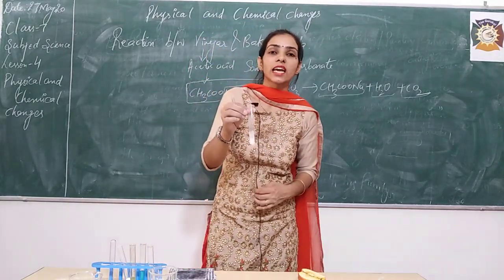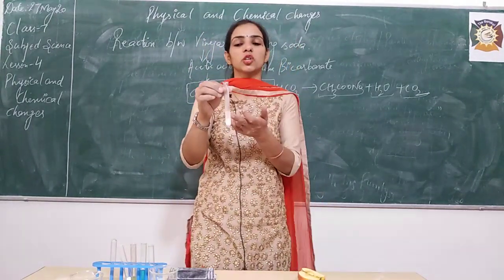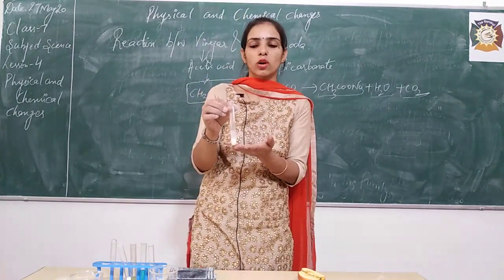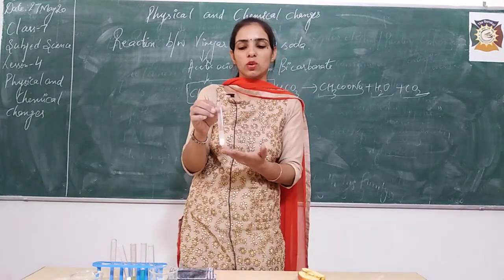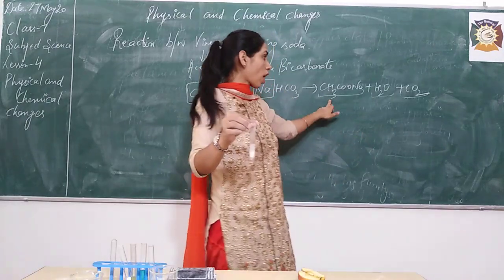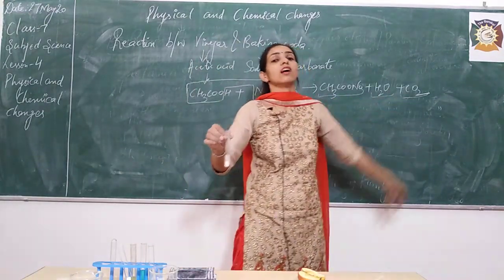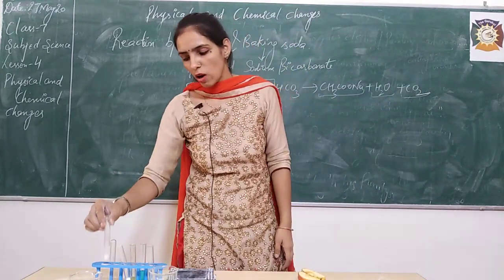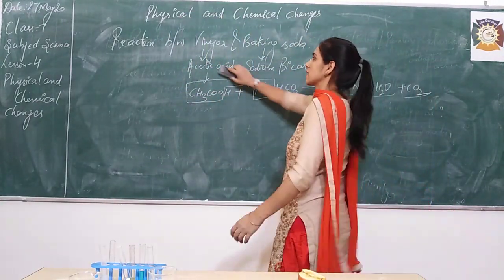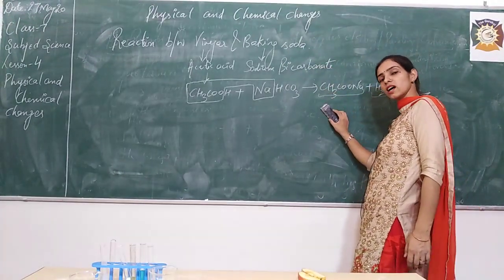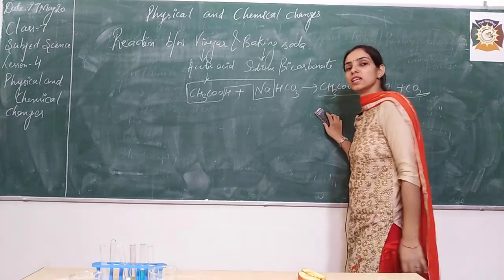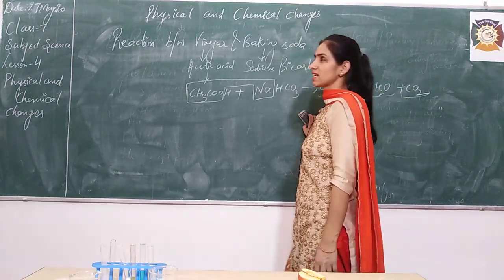So this is a chemical change. Why? Because new substances are getting formed. It's no more acid and baking soda, but in place of acid and baking soda, a salt, water and carbon dioxide. That means all new substances have been formed, right? So now let's move next. In the reaction between vinegar and baking soda, new compounds have been formed. So these are chemical changes, not physical changes.